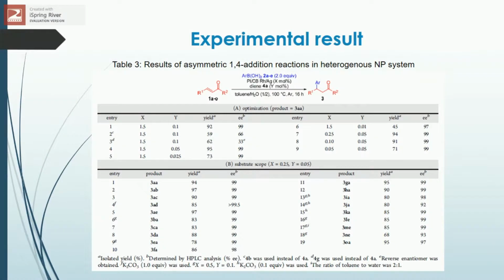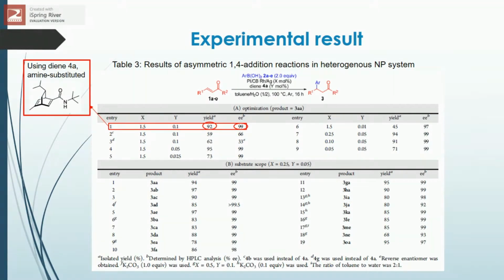Table 3 is the results obtained from the asymmetric 1,4 additions in heterogeneous nanoparticles system. The table shows both results obtained from the optimization reaction and substrate scope process. From the results obtained, it shows that using ligand DIN4A gives a high yield and excellent enantiomer selectivity as compared to another ligand.